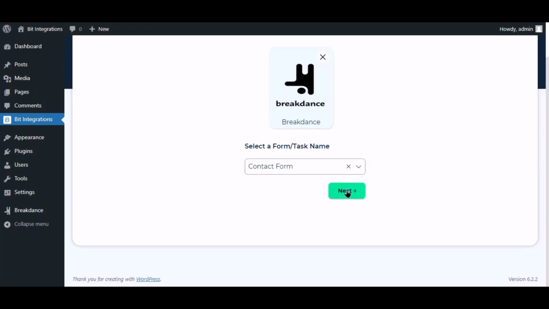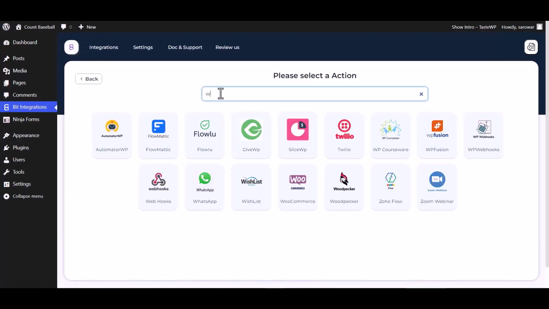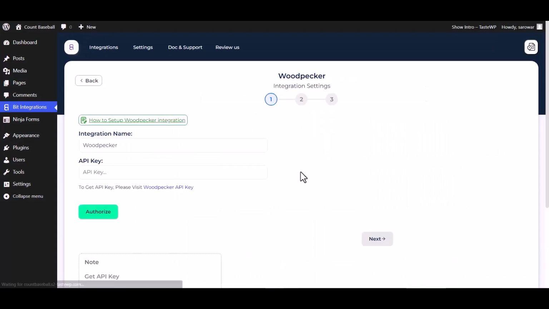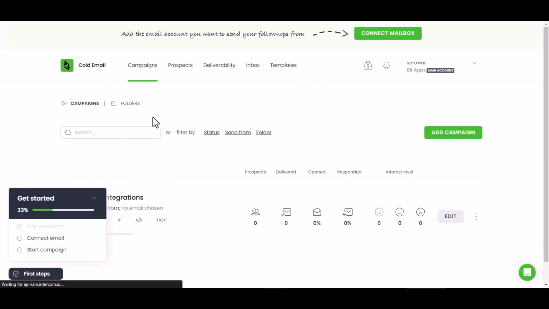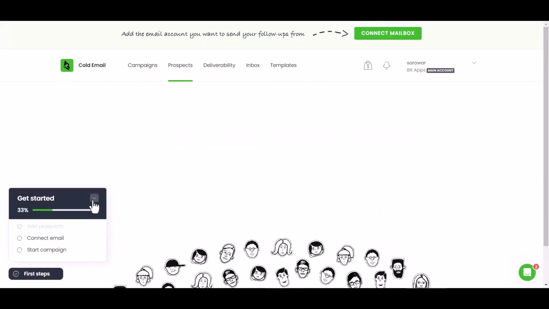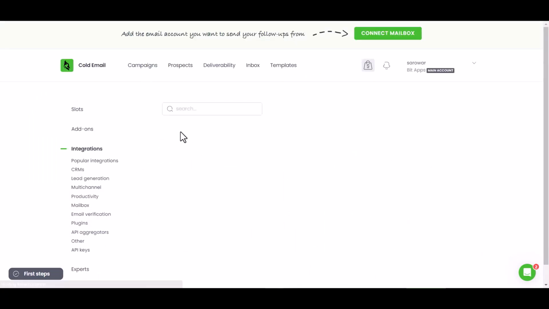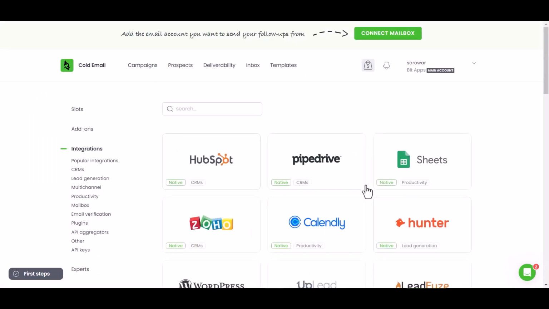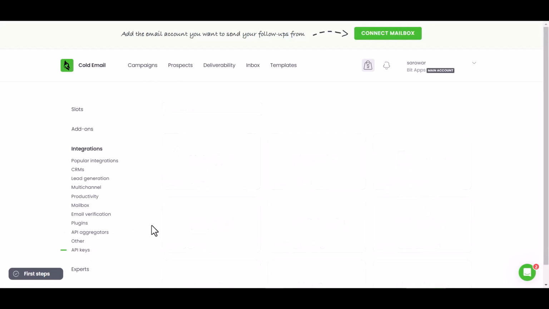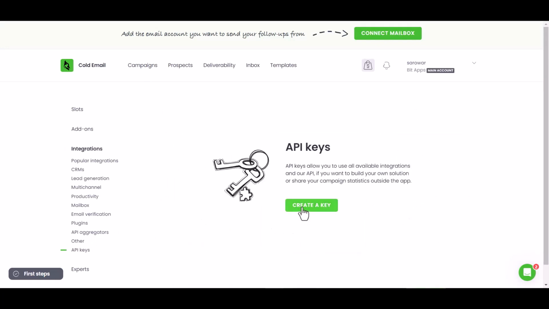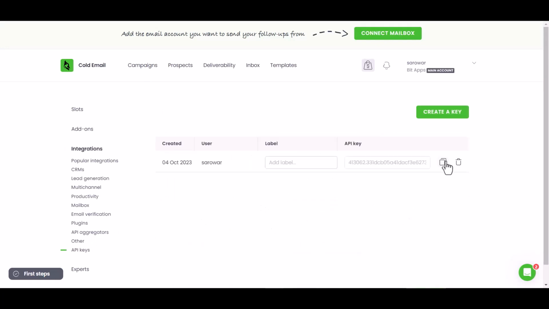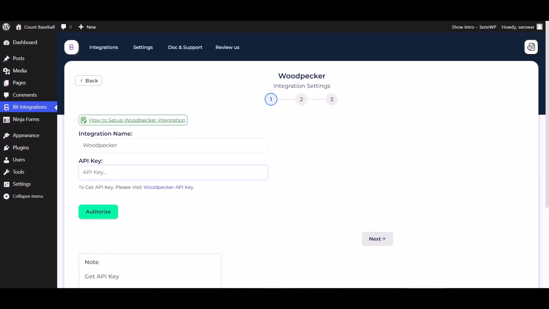Click Next. Search and select the Action, Woodpecker. Give here an API key, so please visit the Woodpecker API key. Prospects. Integrations. API keys. Create a key. Copy the API key and paste it here.